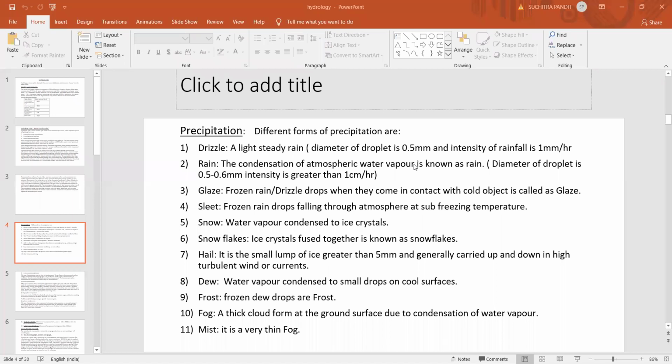In the examination, they may ask a question, explain the hydrologic cycle, that is the general form of the hydrologic cycle. You have to write the first one. The second figure corresponds to Horton's qualitative representation of the hydrologic cycle, and the third figure corresponds to the engineering representation of the hydrologic cycle. Basically, the hydrologic cycle is a water transfer cycle which continuously occurs in nature, and it is a continuous process.